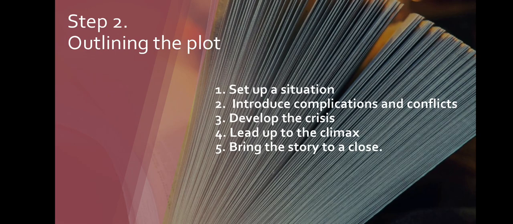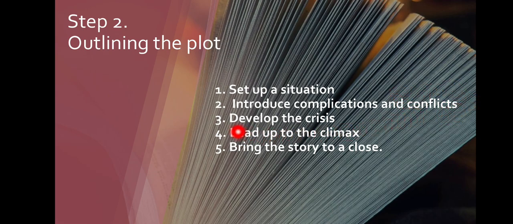Now, after setting up the situation, you need to introduce a complication or conflict. You need to think about what events led to the conflict, and what conflicts there were within the characters, what they were facing and encountering at that moment. Because of the conflict and complication, the events will grow, and you will find more and more interaction of the characters.